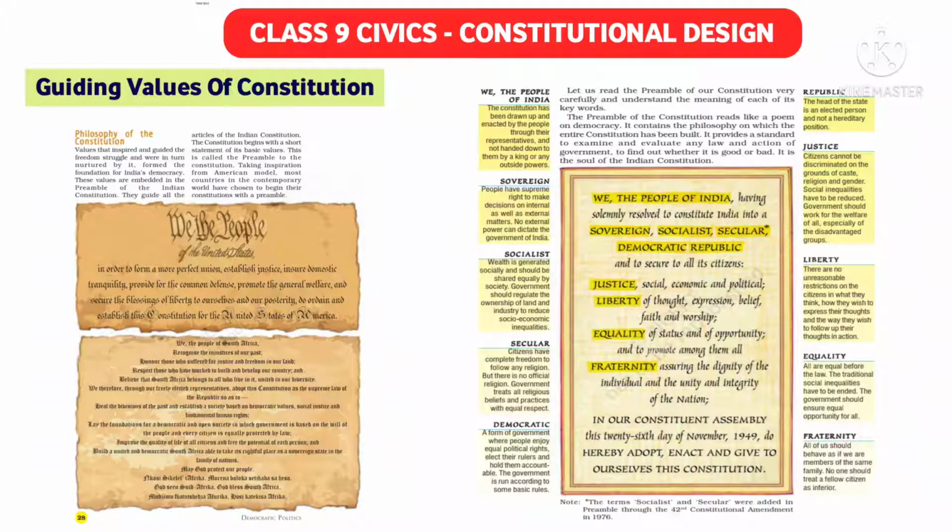In the preamble there are some important values which we should know.